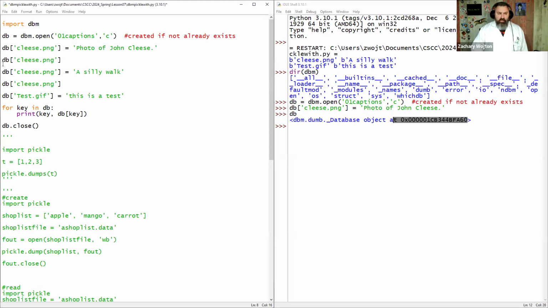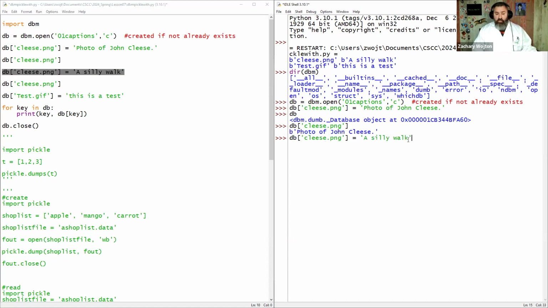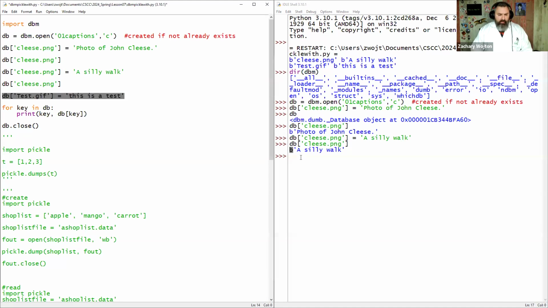No real details. Now, if you call a field within the database, it gives you back the value, but in a byte array, in bytes. Cool. So it's not necessarily a string, right? And to change a value, you just call the field equals a new value. Much like a dictionary, it feels a lot like a dictionary, except it gives you back these byte arrays. And here we're going to add another field, test GIF, and this is a test.